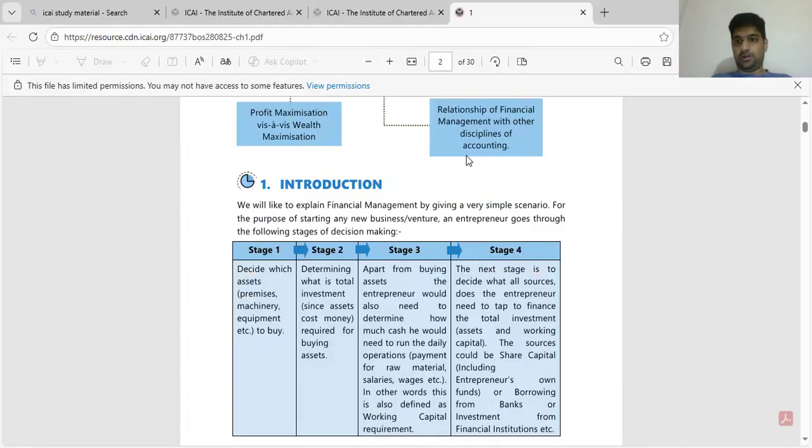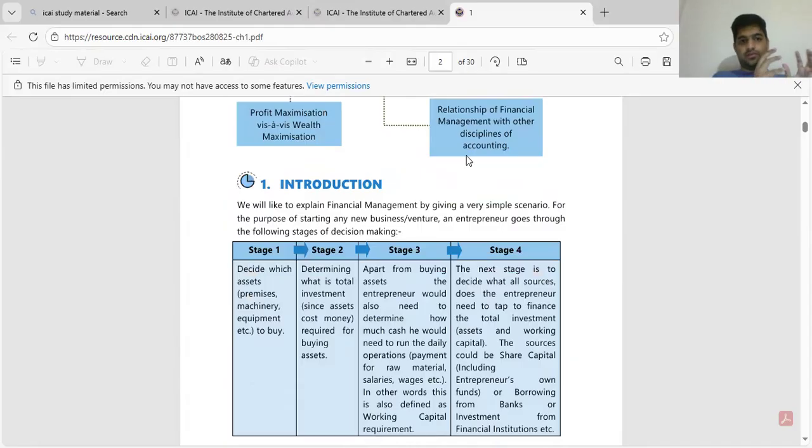I need to buy raw materials. Maybe I am the only employee. I will be selling goods directly, so an employee may not be required. Sometimes an employee will be required. So, this is a simple business model of a retail store or retail stationery store. If I want to start a manufacturing entity, I need to set up a manufacturing factory. I need to install machineries. So this is the basic structure of a manufacturing entity.